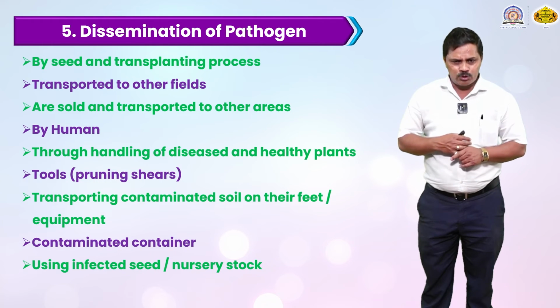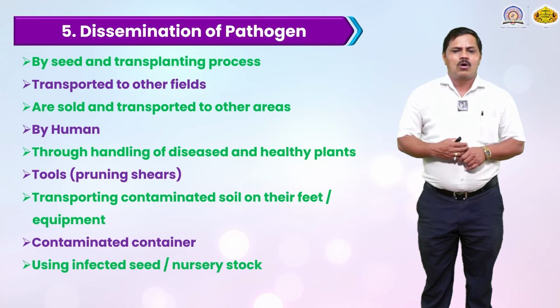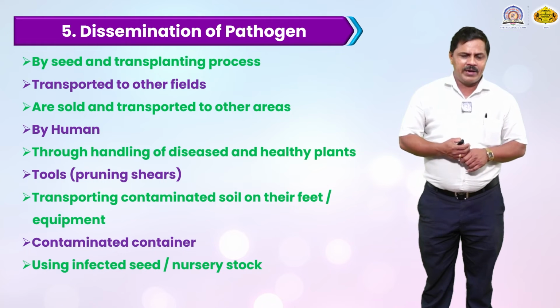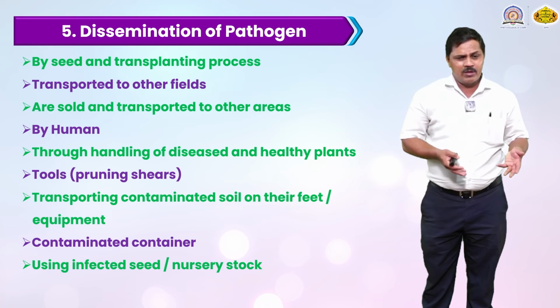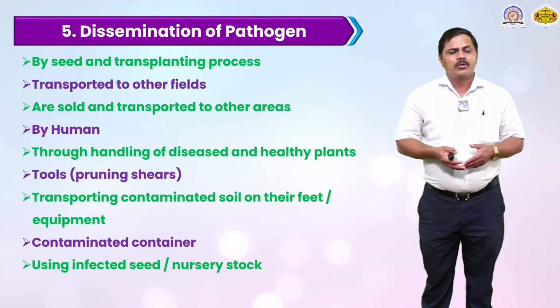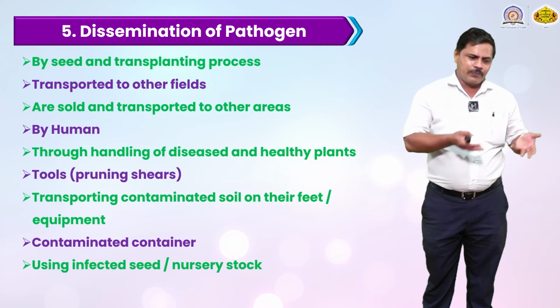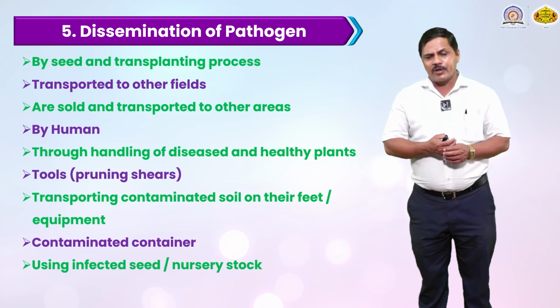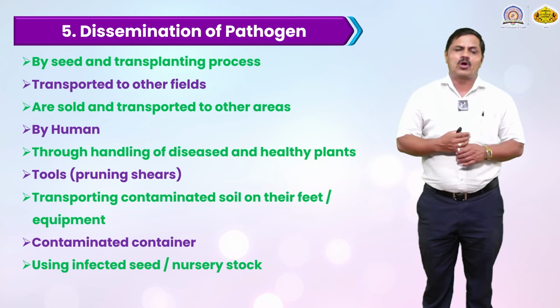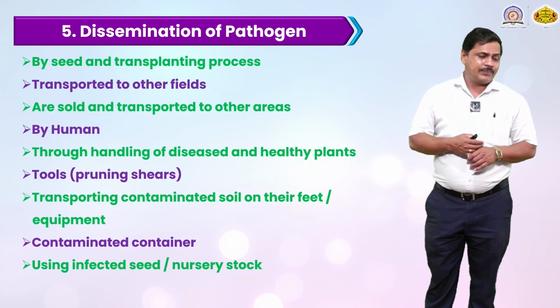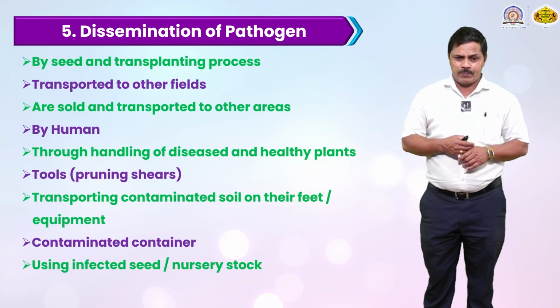Spores are transported by human beings on contaminated soil on their feet or equipment, including large equipment such as harrows, which are major equipment used in the field. When one field is infected and the same instrument is used for harrowing another field, these spores can be transmitted as well.